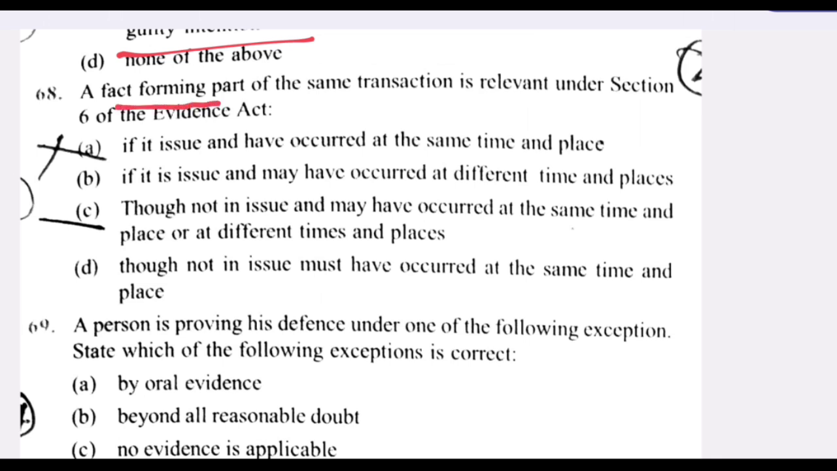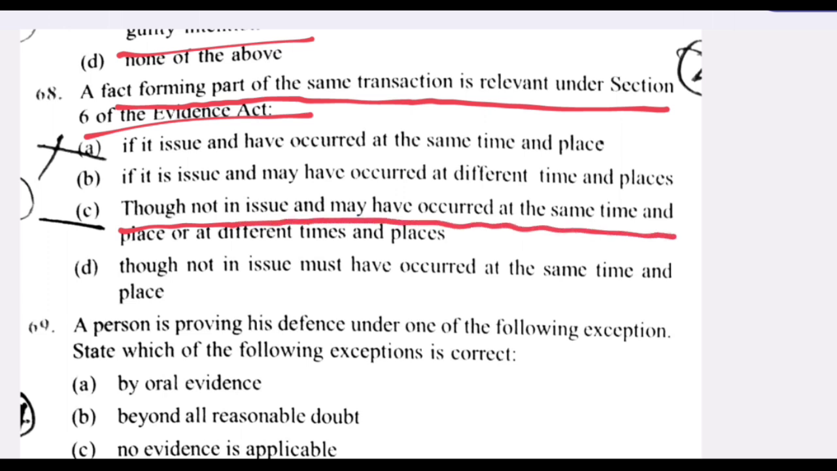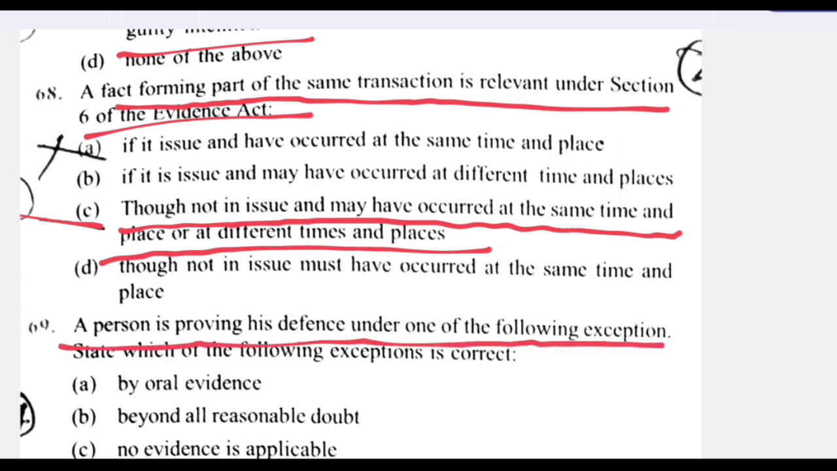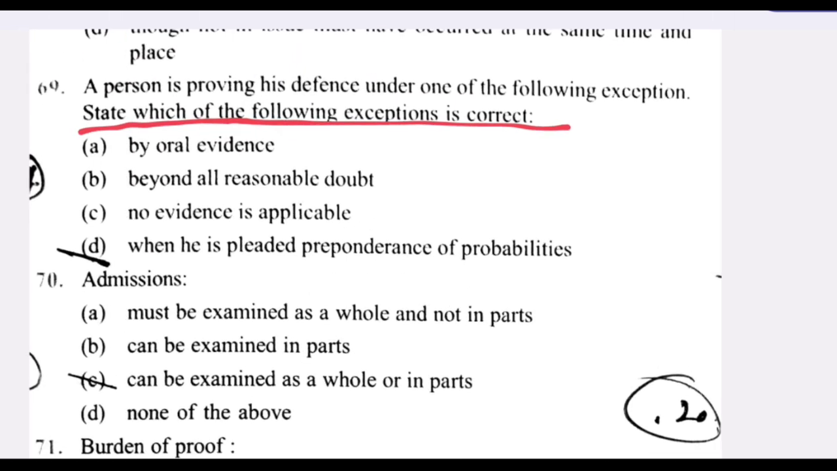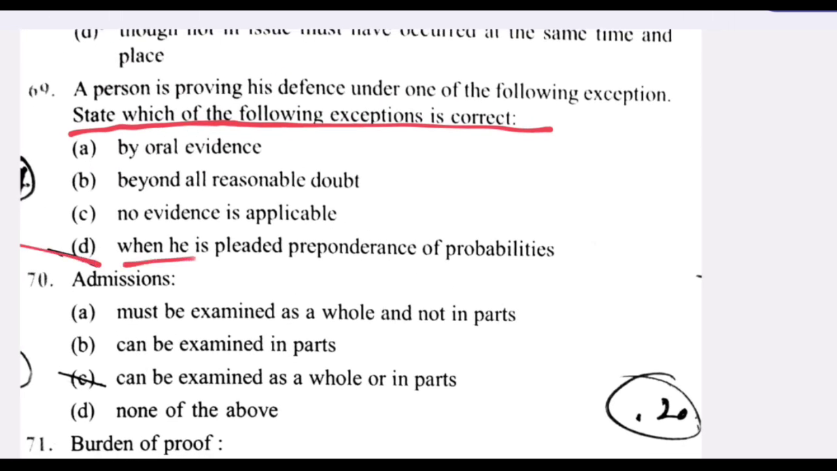A fact forming part of same transaction is relevant under Section 6 of the Evidence Act. Two not in issue and may have occurred at the same time and place or at different time and place. C is the right answer. Next question. A person is proving his defense under one of the following exception. State which one of the following exception is correct. D is the right answer when he is pleaded preponderance of probabilities.